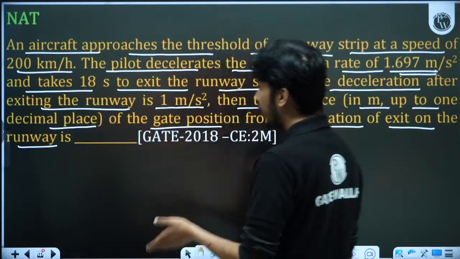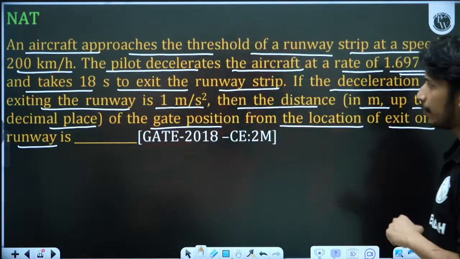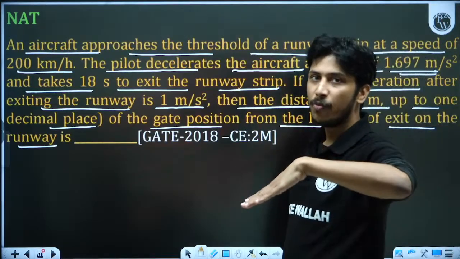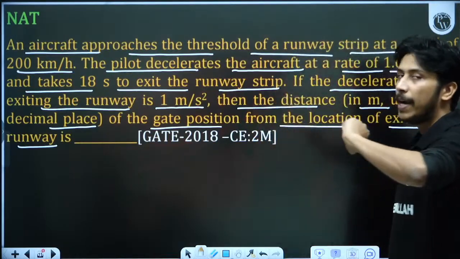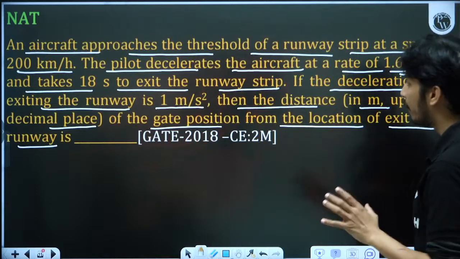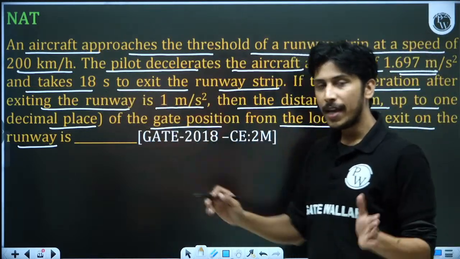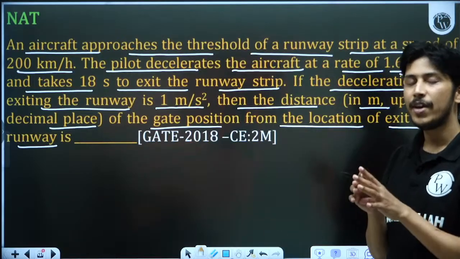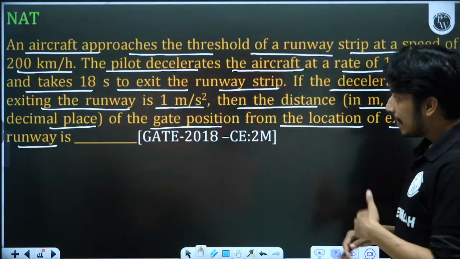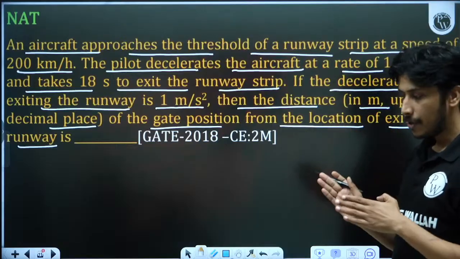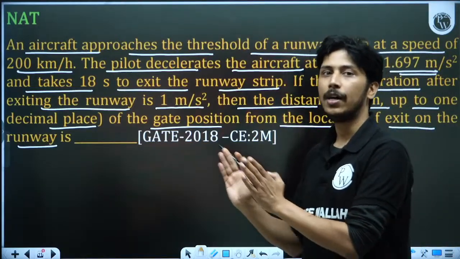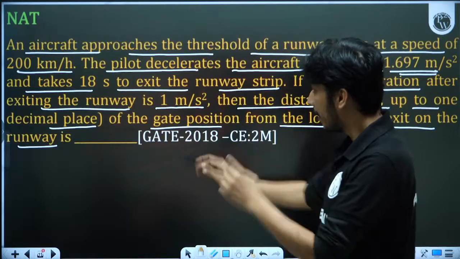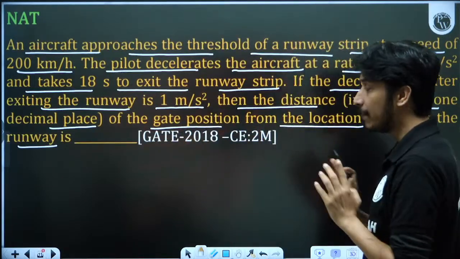It is saying that actually it is the landing. They are not talking about the taking off. So what happens when it is landing at 200 km per hour? After landing, the pilot is decelerating, and for how much time? 18 seconds. So up to the exit of the runway, for 18 seconds, it is decelerating at this rate. The speed of the aircraft is decreasing. Now at the exit, the aircraft will have some speed, because it will enter towards the gate, so it will also move towards the gate with some velocity. So after 18 seconds it will have some velocity, and with that velocity it will move towards the gate.